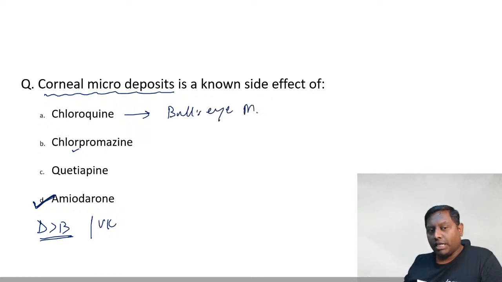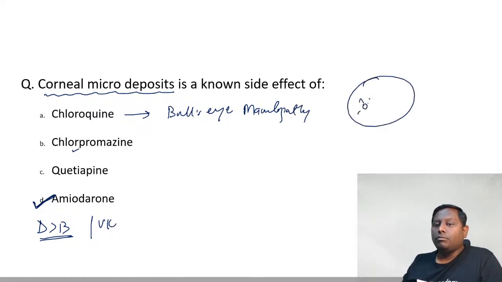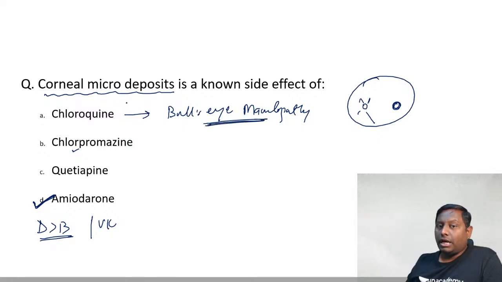Farhan, listen to me. Bullseye maculopathy is something that will be caused by this. The macula is present on the retina, no? So retinopathy or maculopathy will be caused by this. It is not associated mainly with the microdeposits. If you have to choose one, we will be proceeding with D.